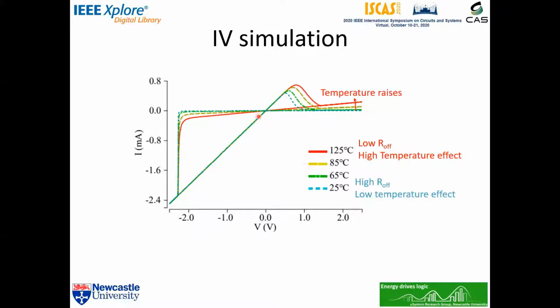We can see the highest R-off is at 25 degrees Celsius in the blue plot. This is because the blue plot looks flat around 0 milliamps. The slope is the steepest at 125 degrees Celsius in the red plot, where R-off is the lowest value.